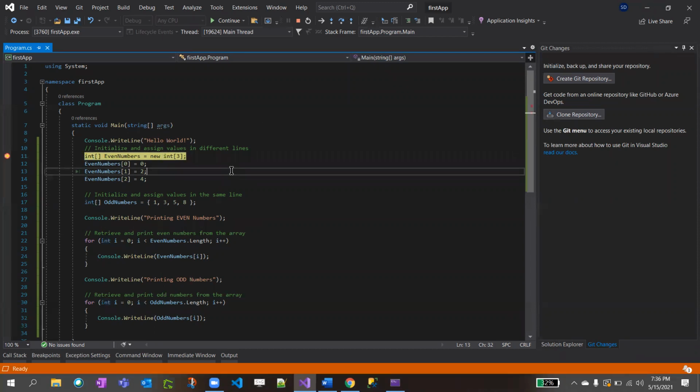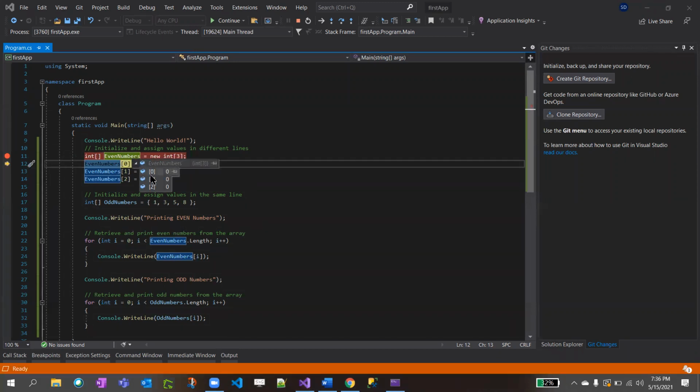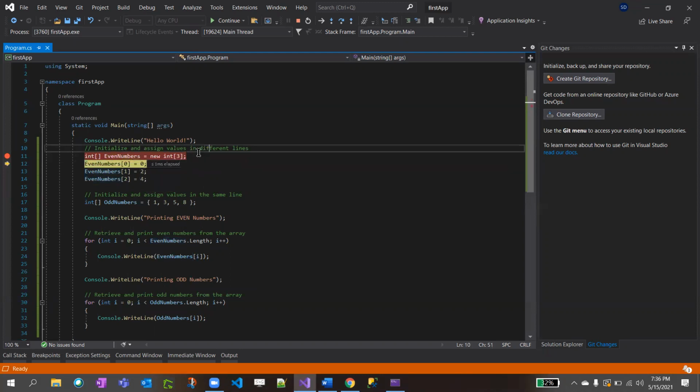Now see, I'm pressing F10 here. You can also hover on the even numbers. I'm just hovering on the even numbers. See, now I have an array of size three, but I have not assigned any values to it. If you don't assign anything, by default an integer is 0. So that's why you're seeing 0 in the array.